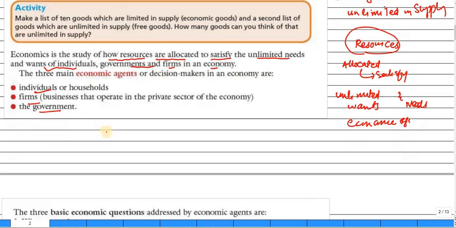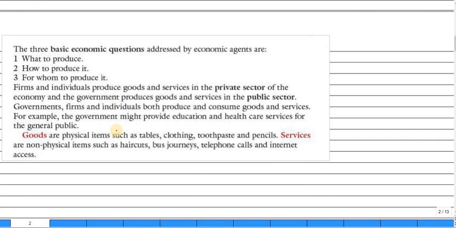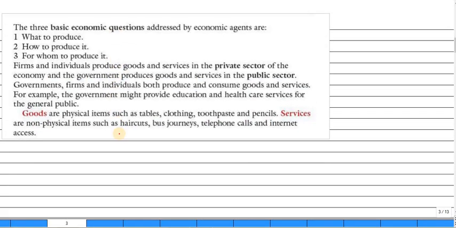Now let's move on. What are the basic economic questions? The basic economic questions are addressed by the economic agent, like what to produce. The first question is what to produce. Second, how to produce, and the third, for whom to produce.